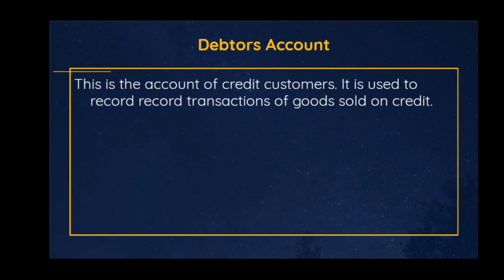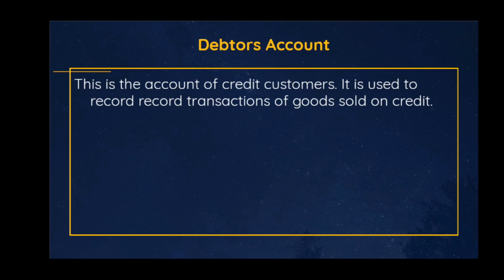The debtors account. If you are talking about debtors, this account is used to record credit customers. That is, it is used to record transactions of goods sold on credit to customers, because they are debtors. They purchased on credit from the business. An account has to be opened for them in which their name will appear, for the business to know what each of them is owing. That's the reason why it is called a personal account.